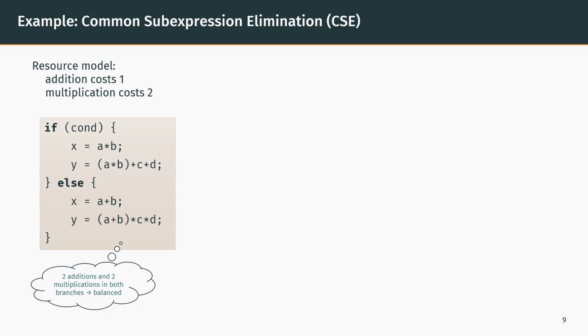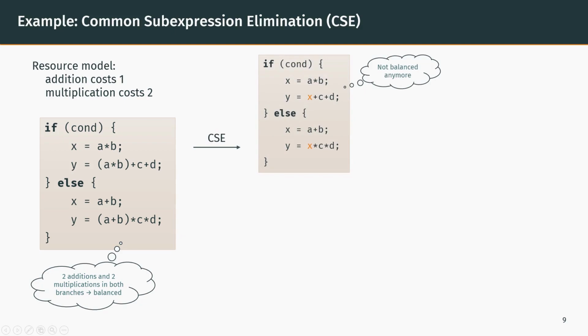An optimizing compiler would then be likely to perform a common subexpression elimination, leading to the following resulting program. The problem here is that the branches are no longer balanced. If the condition is a secret value, this transformation breaks the security policy.